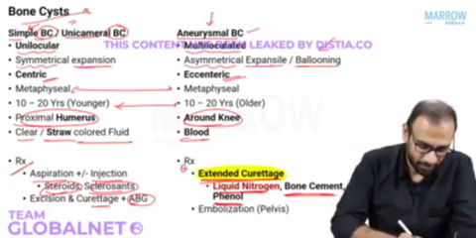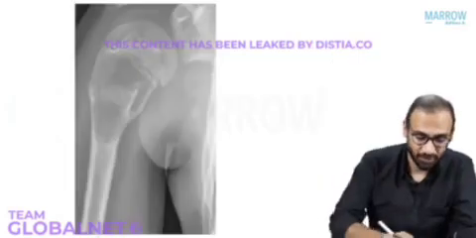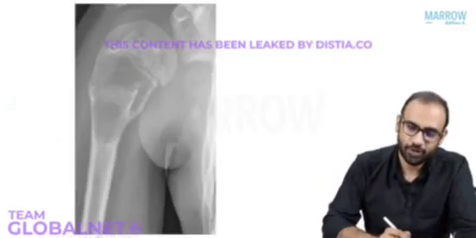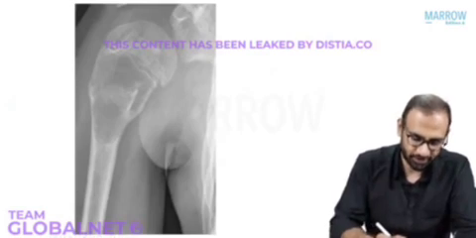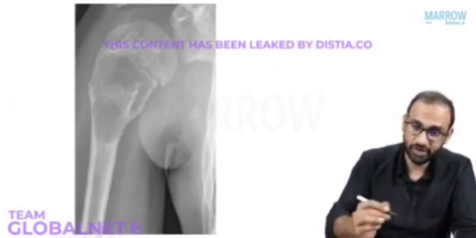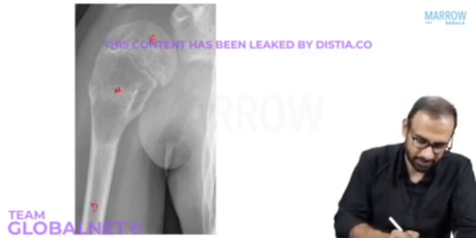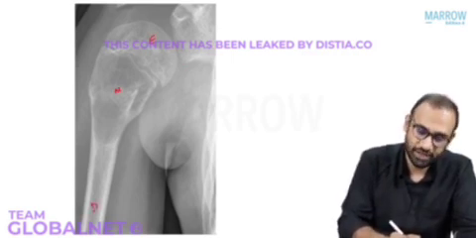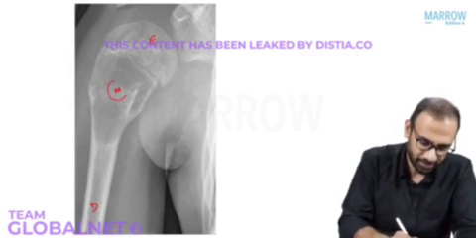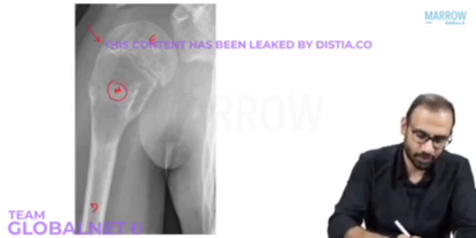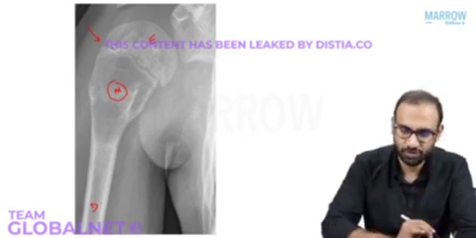Now let's look at the radiology of it to understand better. Now look at this X-ray and tell me what it looks like. This is an X-ray of which part of your body? Proximal humerus, right? Now once you know that, look at the various parts of the bone. This is your epiphysis, this is the metaphysis, and this is the diaphysis. Okay. Where is the lesion? The lesion is in the metaphysis. What about the growth plate? Is it open or closed? It looks like it's open, so skeletally immature patient.